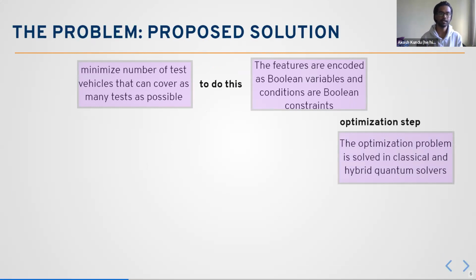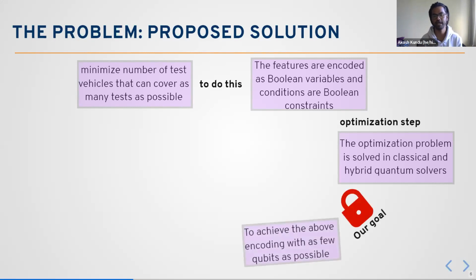And let me give you a small idea of what the Boolean variables and the encoding are. Basically, we formulated the problem as an integer linear programming problem. That's why I give you this particular introduction to integer linear programming. So the variables we introduce as a feature and also as a test are basically integers. And the problems we had, the constraints as well as the objective, are linear. And then our goal is to achieve the above encoding with as few qubits as possible.